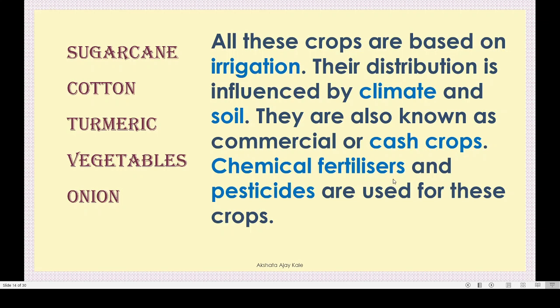And chemical fertilizers and pesticides are used for these crops. To save them from the pests or from the worms, we use pesticides. And to grow well, we use chemical fertilizers. Got this?